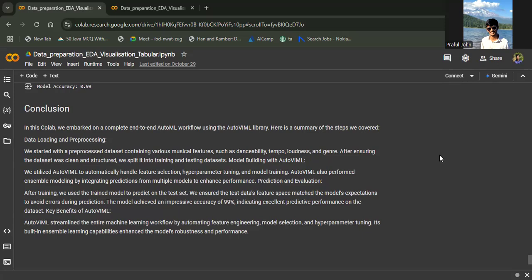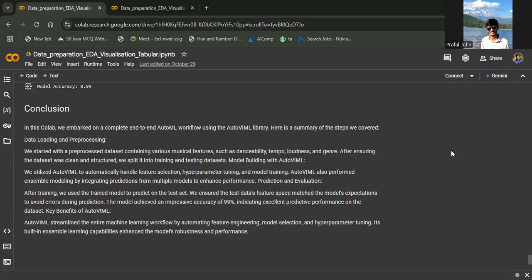And once that was done, we performed ensemble modeling. We had different AdaBoost models and different models that were ensembled. And after training, we used the trained model to predict the test set that we first split into test and training data sets. AutoVIML has streamlined the entire machine learning workflow by automating feature engineering and model selection, and also the hyperparameter tuning, which sometimes gets pretty complicated. Its built-in ensemble learning capability enhances the model's robustness and performance.